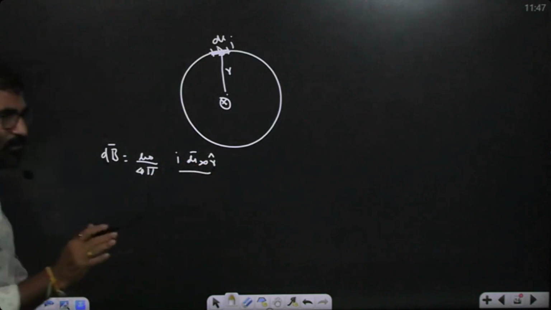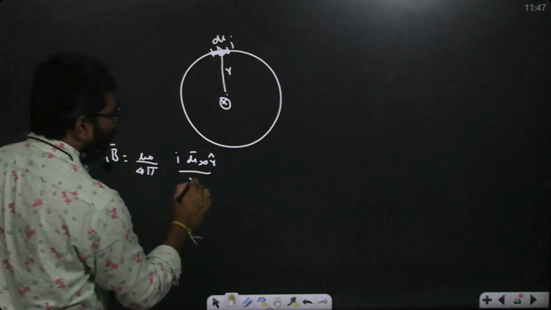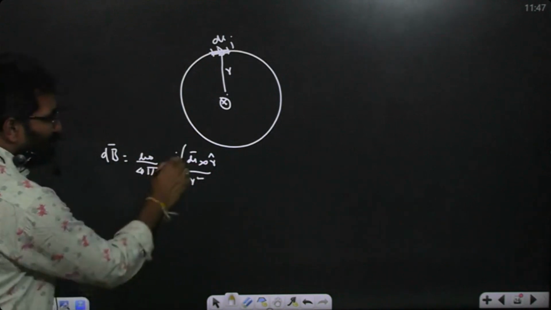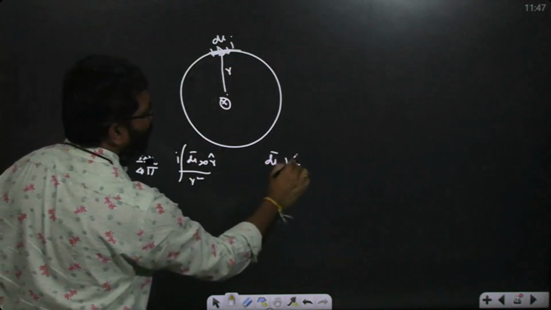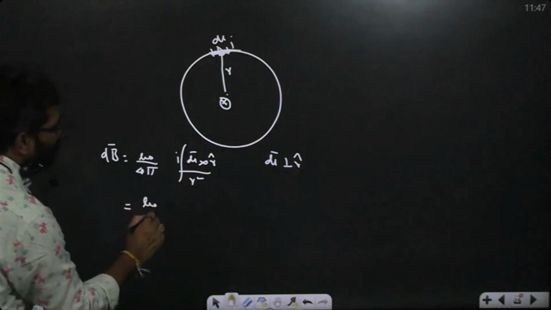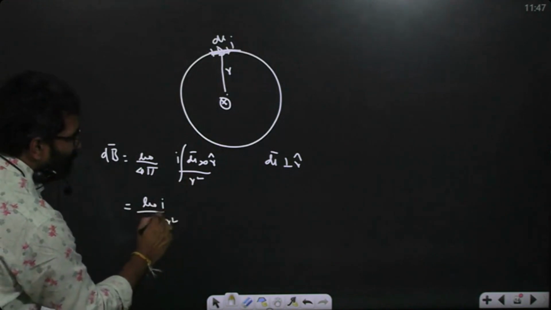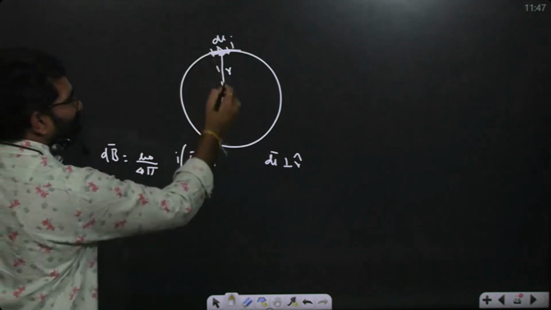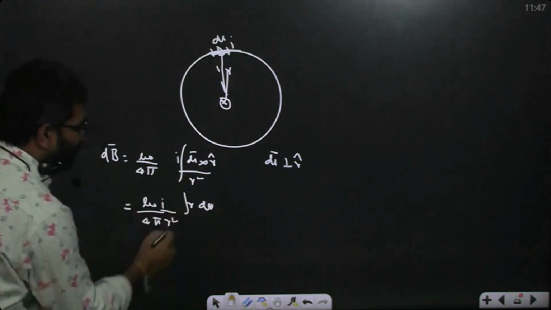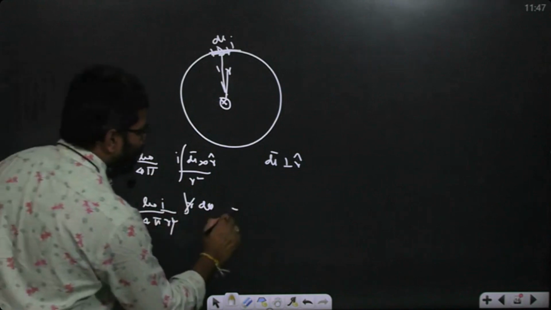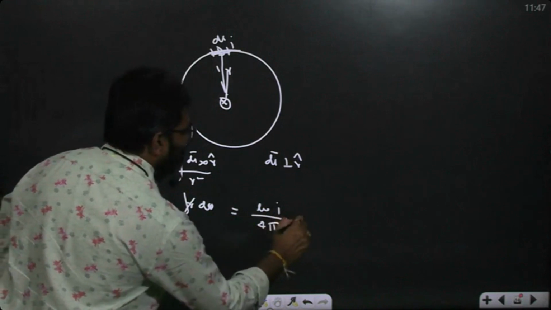I am just writing the formula. Now to take the integration, dl bar is perpendicular to r cap. So we simply get mu naught I by 4 pi. R is fixed, and dl bar over r square is R d theta over r square. Since r is also fixed, we get mu naught I by 4 pi r, integral of d theta.